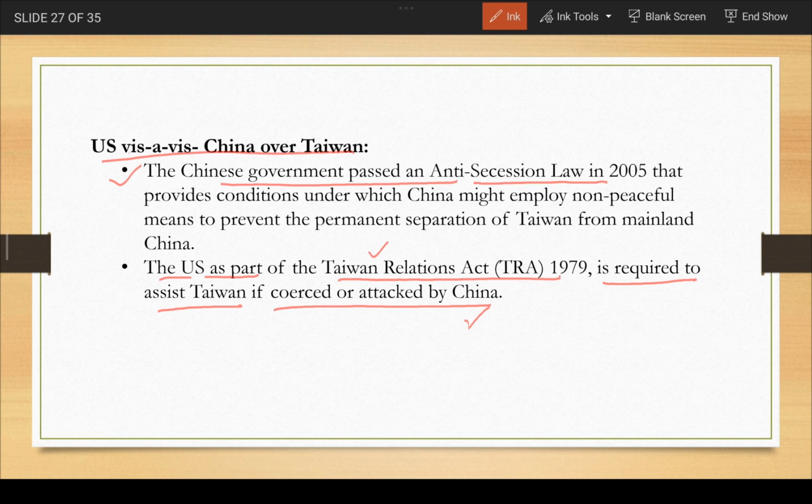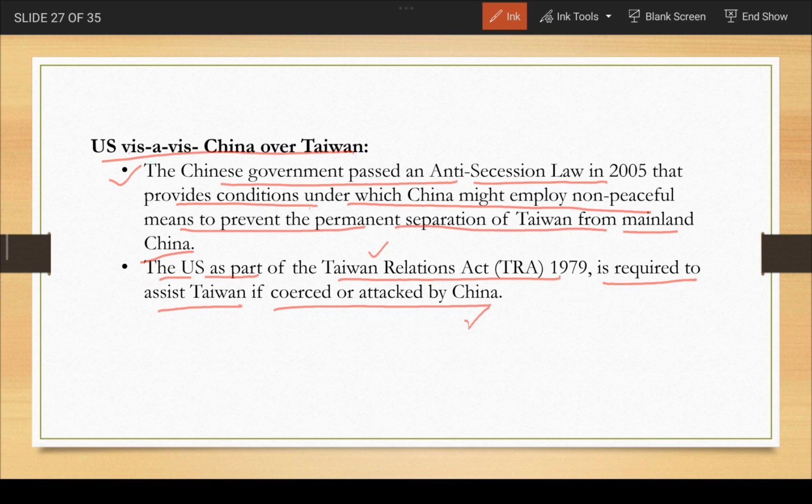and the Chinese government passed an anti-secession law in 2005 that provides conditions under which China might employ non-peaceful means to prevent the permanent separation of Taiwan from mainland China. So this is the anti-secession law of 2005.